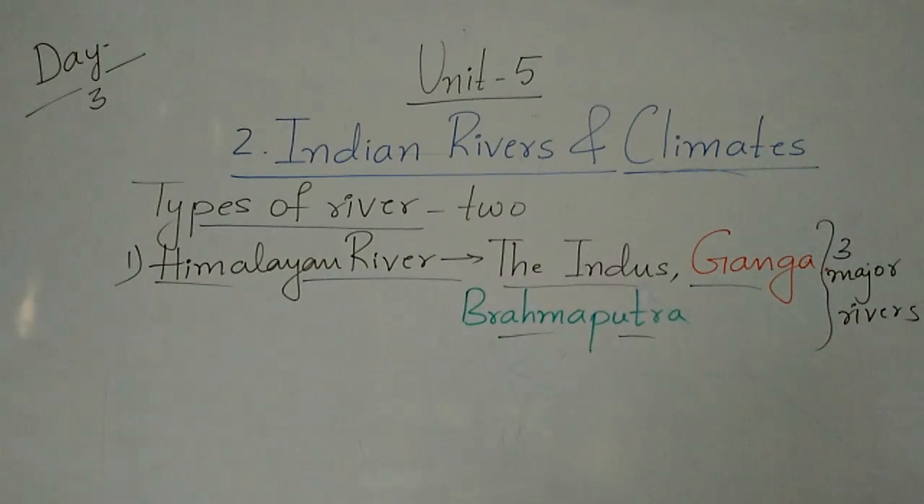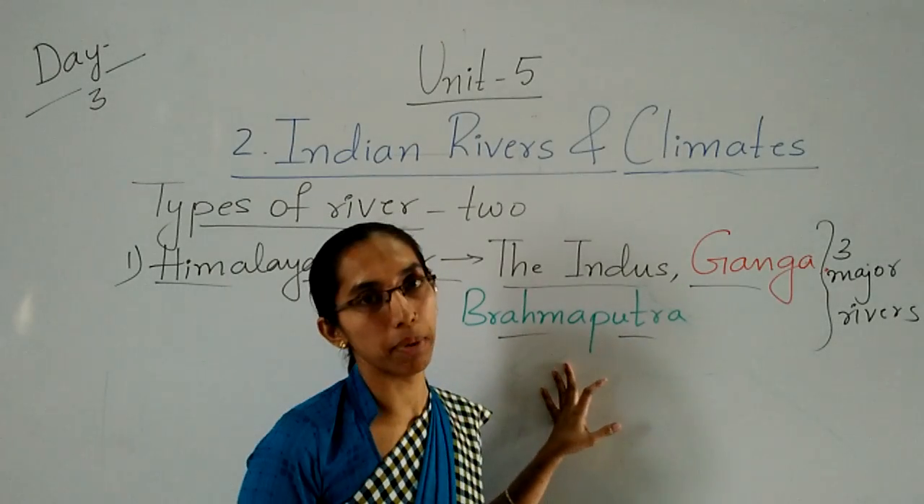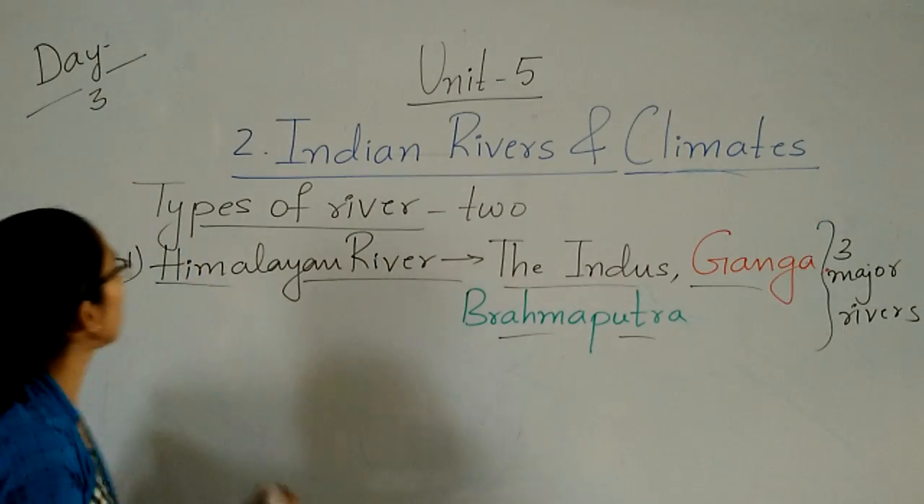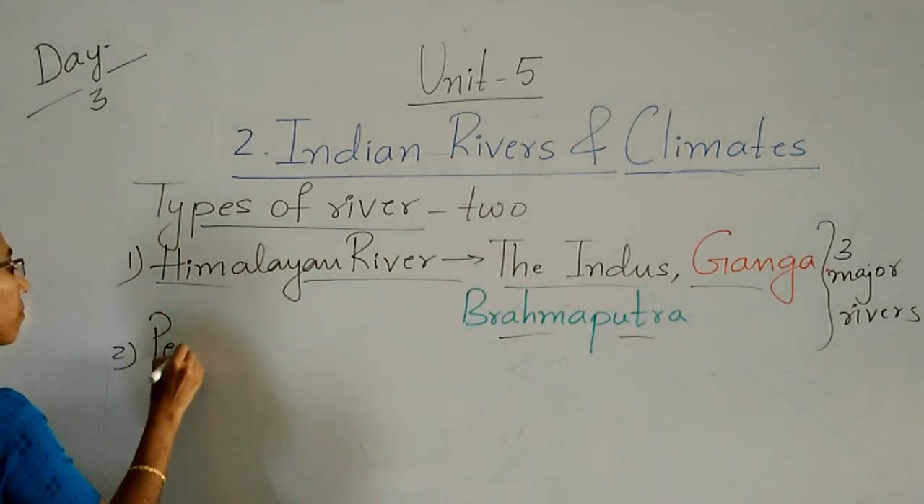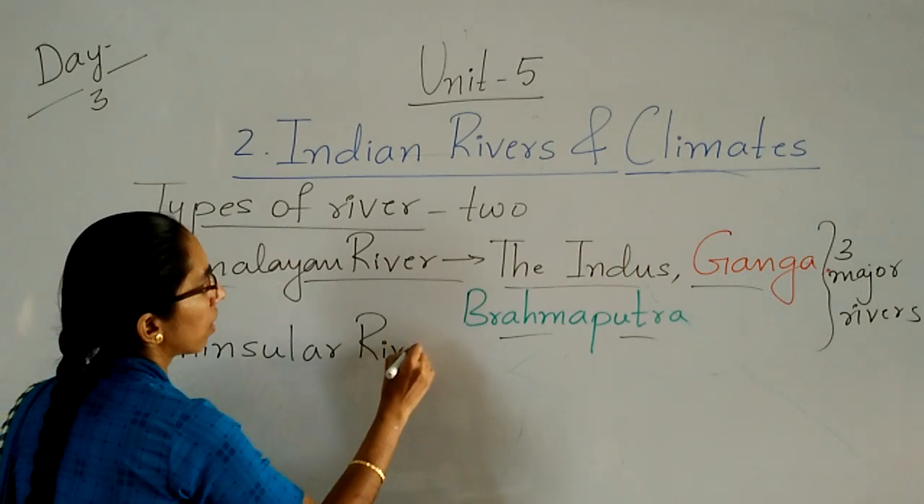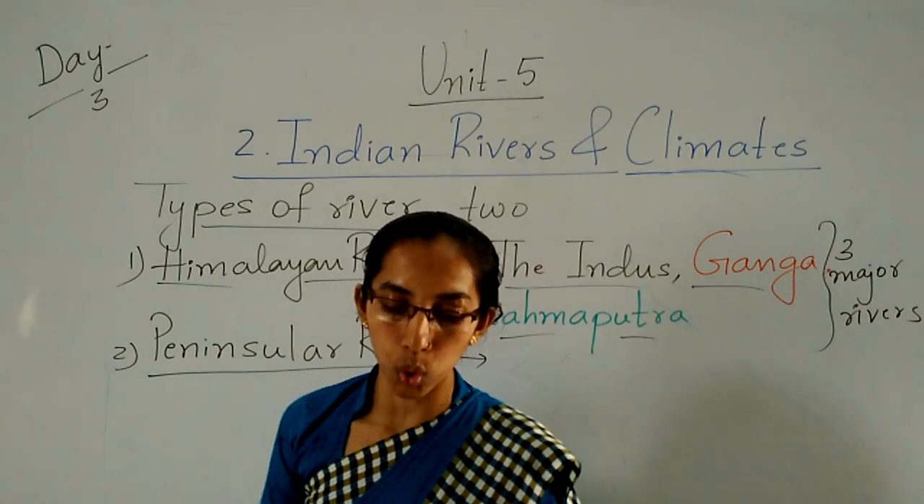Next we will see the peninsular rivers. Just now we finished the Himalayan rivers, which has three major rivers, the Indus, Ganga and the Brahmaputra. The next type of river we will see, children, is the peninsular rivers. Here we can see there are two types.